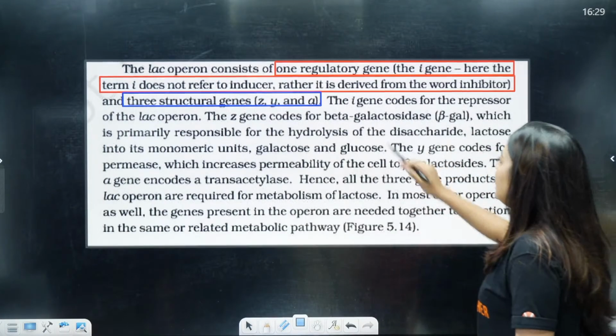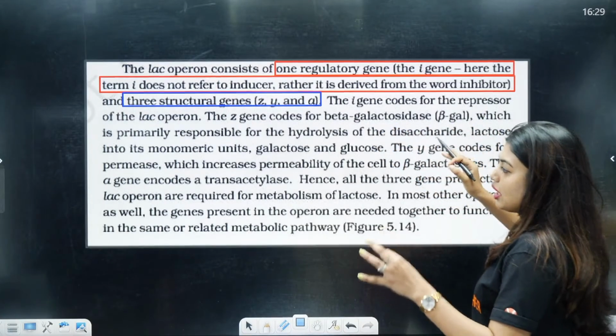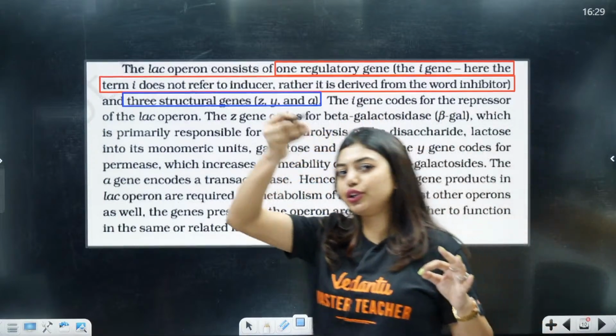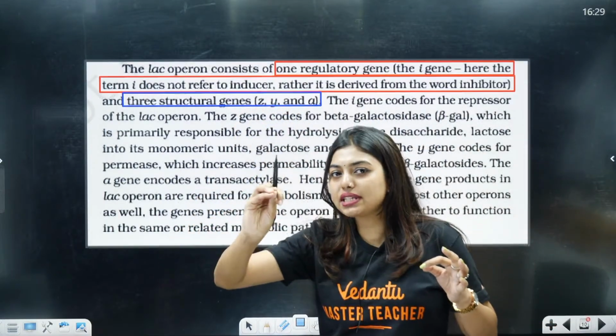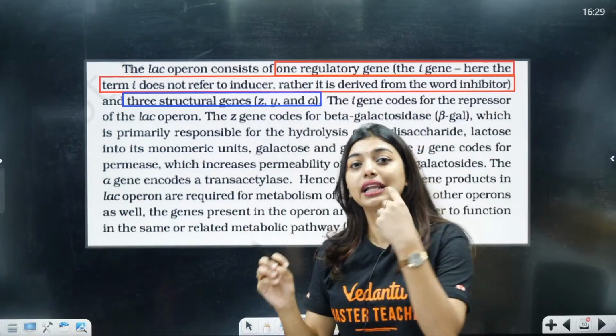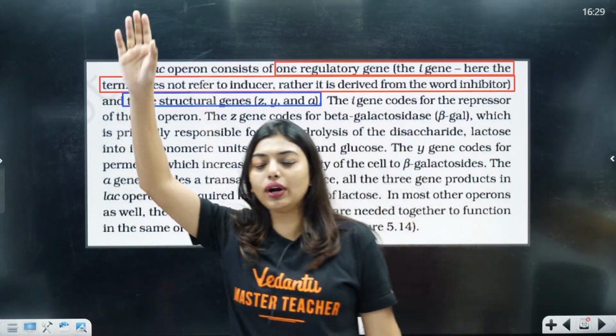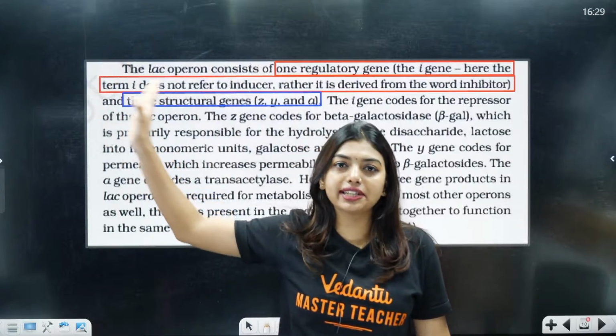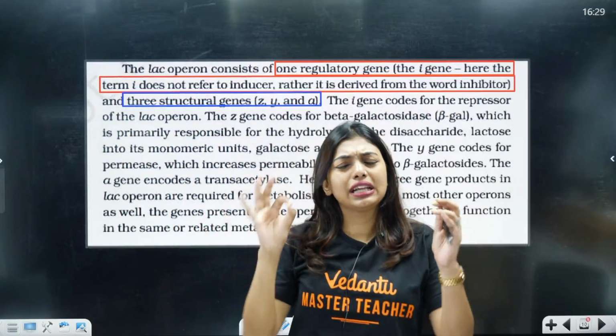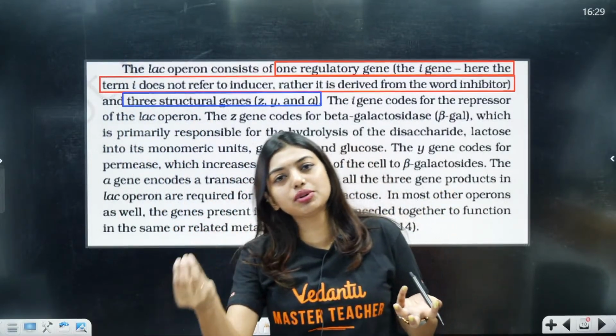Okay, now look here. The I gene codes for the repressor of the lac operon. So, the I gene is going to form repressor mRNA. Repressor mRNA is going to form repressor protein. That protein will run and go and sit on the operator and block RNA polymerase from doing transcription. That means, ma'am, simply the gene is switched off.